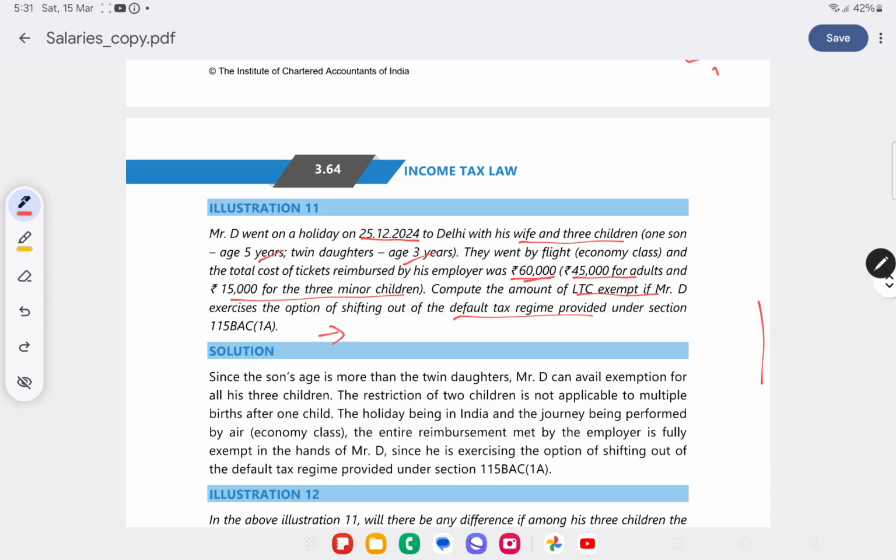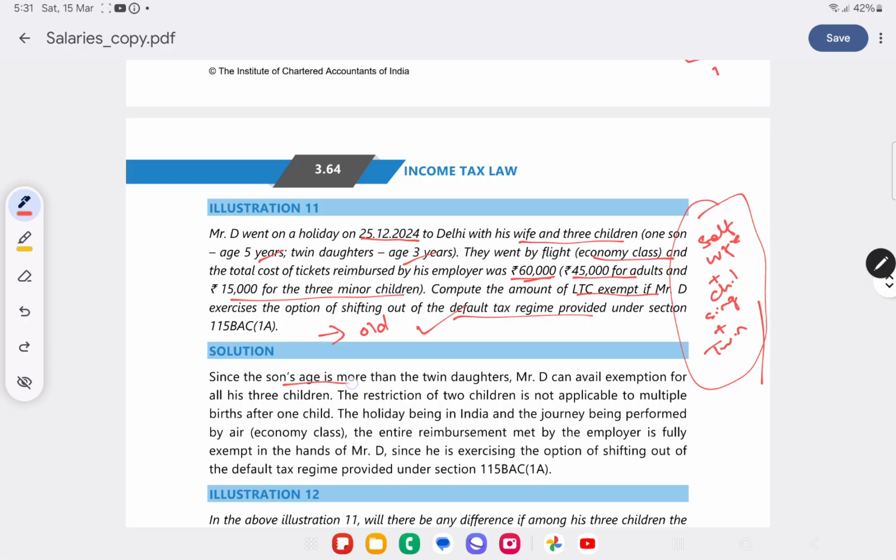It is applicable only for old tax regime, so he is applicable for that. Now, for whom all it is applicable? Self, wife, spouse plus children, single children plus twin births will be applicable. So in this case, for the entire family, economy class fare will be allowed as exemption.